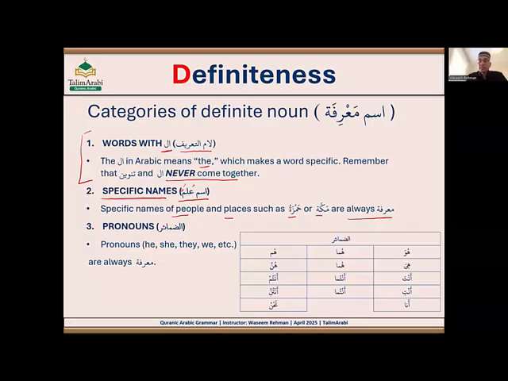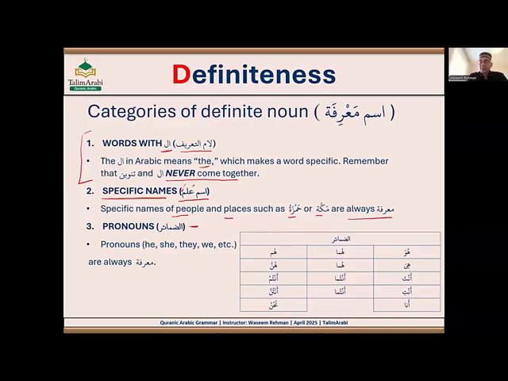So lam ta'rif is al: any ism with al is definite. Any specific name of a person or a place is definite. Third, pronouns: all the pronouns that we saw earlier are definite. They are mabni as well, with different properties. Mabni means non-declinable, that's what we learned a few minutes ago. So in all statuses they are the same, but another property of pronouns is that they are also definite.